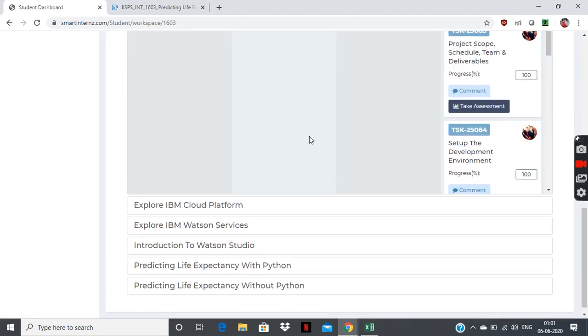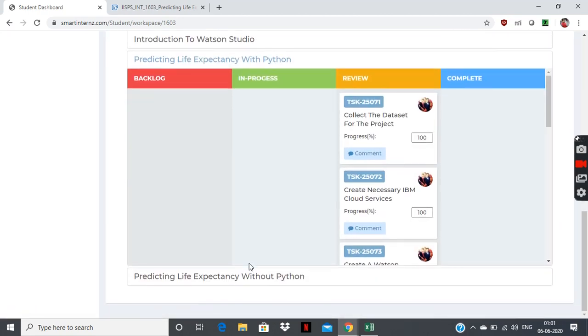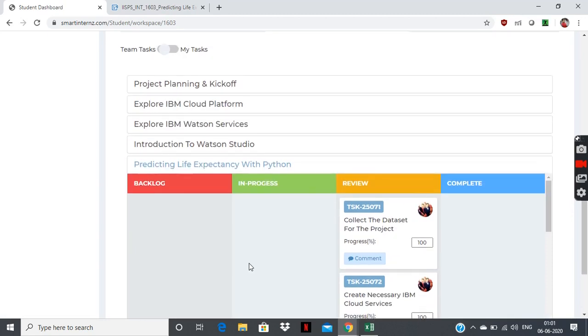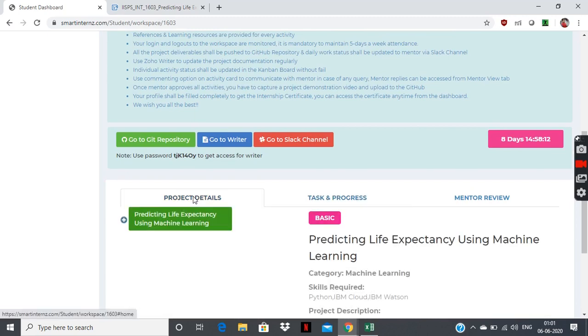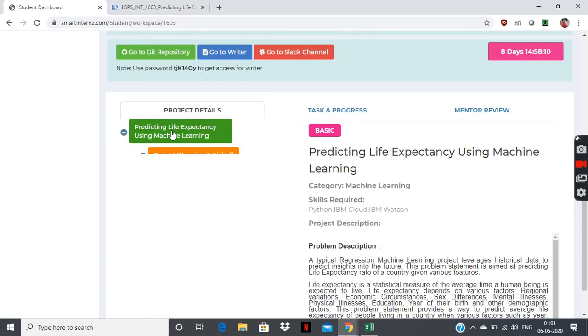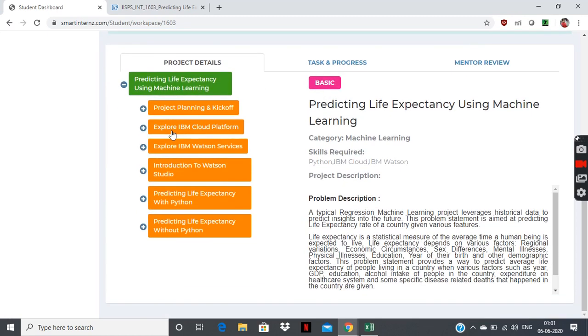As you can see, some of them are reviewed and some of them are still under the review section. And these are the stages which I was to follow: the project planning, exploring cloud, creating and exploring some Watson services, introduction to Watson Studio. I'll come back to this. Predicting life expectancy with Python and predicting life expectancy without Python. I did both of them, and both of them are demonstrated in the video as well.